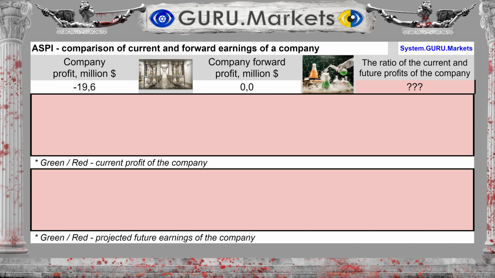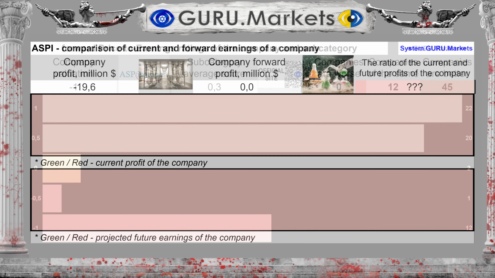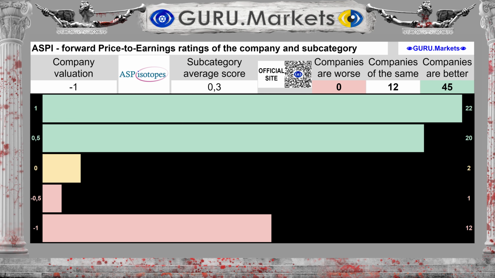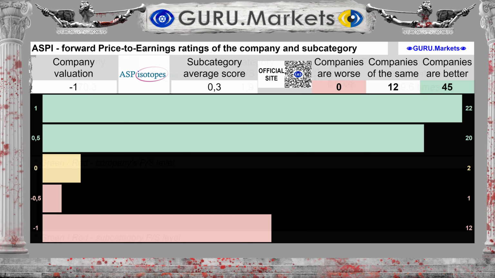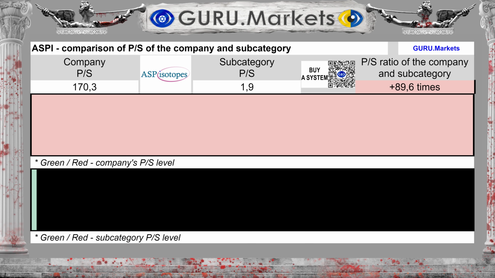Projected earnings for the next 12 months are unknown. This is extremely bad for the company's prospects. Assessment of expected future profit indicators in comparison with companies in the subcategory: Bad, -1 point. The company's price-to-sales ratio is 170.3.